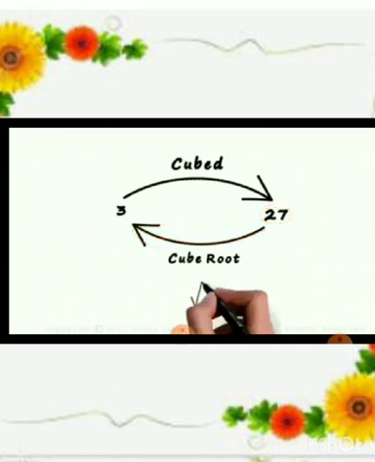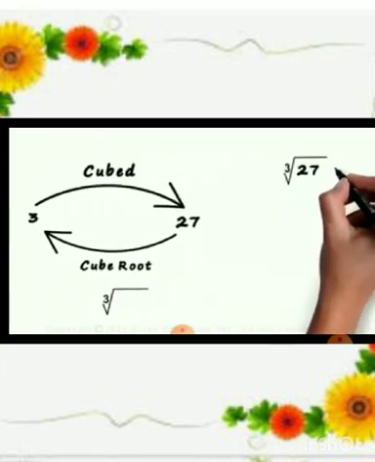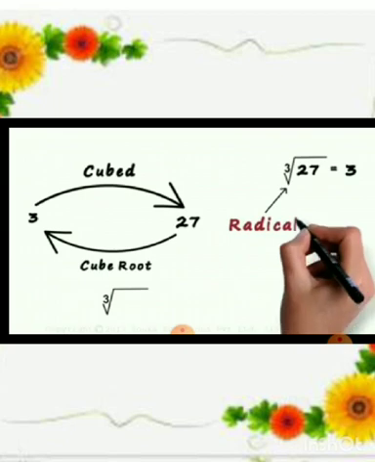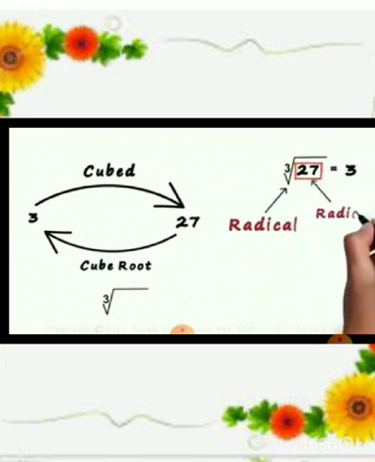Well, this is how the symbol of a cube root looks like. Root sign with the 3 here. So we can say that the cube root of 27 is 3. This root sign is called the radical, and the number inside it is called the radicand or the base. Here's a better way to understand the concept of cubes. 4 cubed, that is 4 times 4 times 4, equals 64. We all know this. This 3, when taken to the other side, becomes the cube root. Hence we can say that the cube root of 64 equals 4.